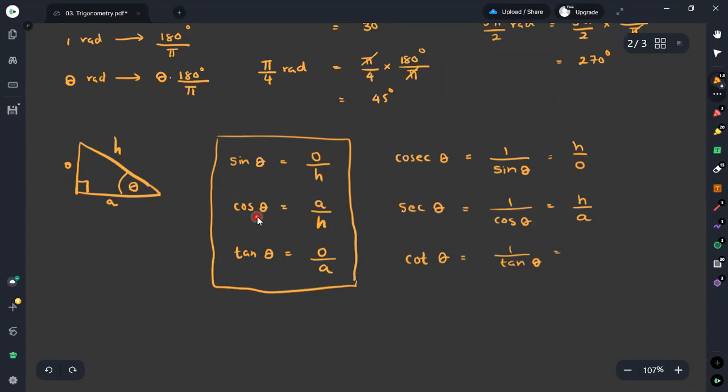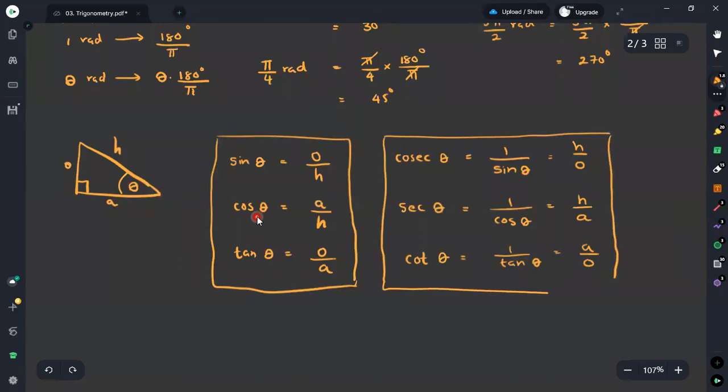Then we have to take the reciprocal of this quantity, and it will be equal to A divided by O. Therefore, these are the reciprocals of the trigonometric ratios. These are the very basic trigonometric ratios we are defining for trigonometry.